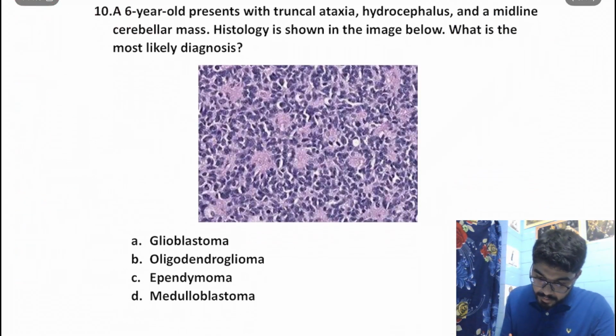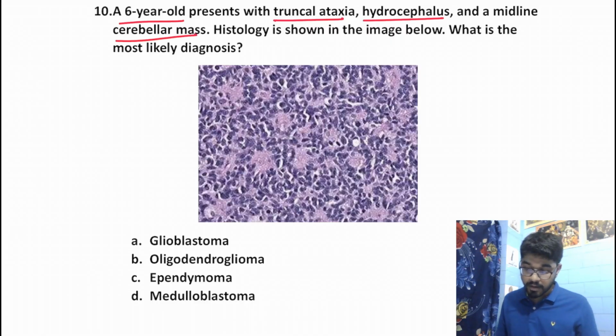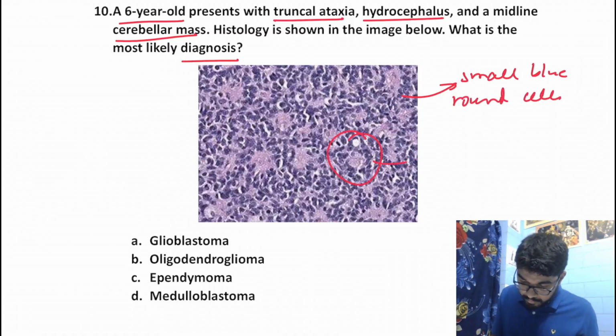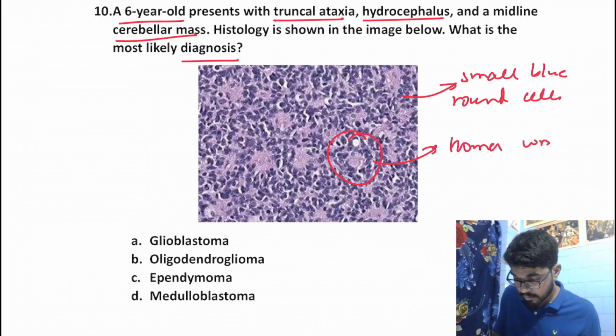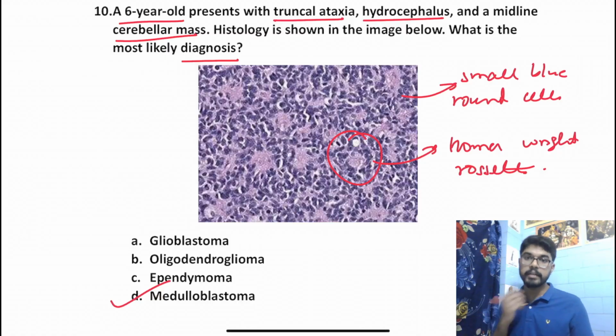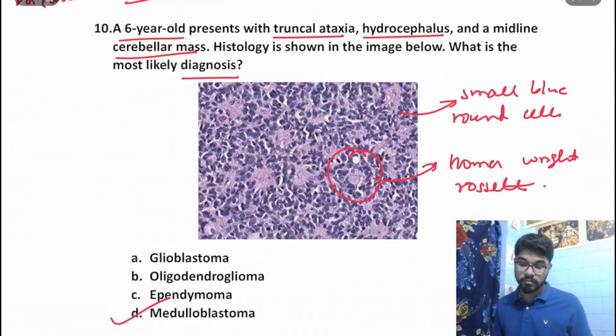A 6-year-old presents with truncal ataxia, hydrocephalus and a midline cerebellar mass. Histology is shown below. What is the most likely diagnosis? In the histology, we can see small blue round cells, and we can also appreciate the Homer Wright rosettes. Remember that a CNS tumor with small blue round cells and Homer Wright rosettes is without doubt medulloblastoma. It can be nothing but medulloblastoma. A cerebellar mass with these features in histology is without doubt medulloblastoma.